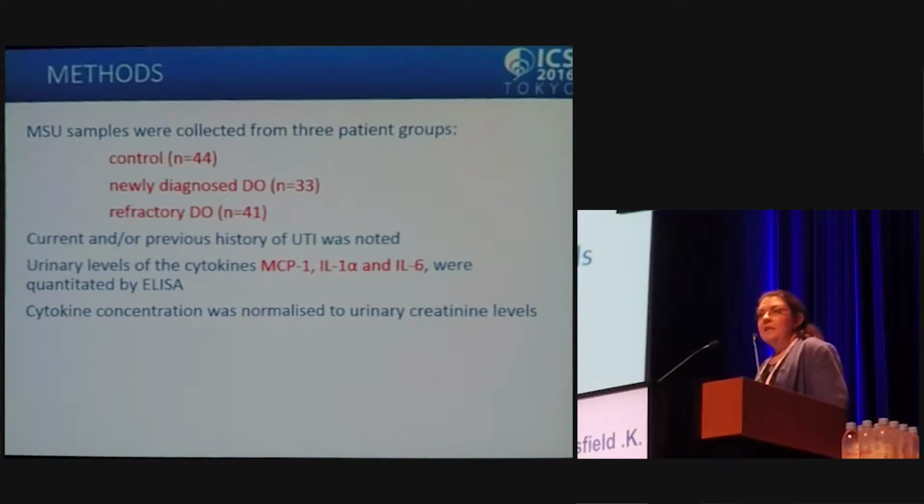To do this, we collected midstream urine samples from control patients, from patients with newly diagnosed detrusor overactivity and from patients with refractory DO, and then we used an ELISA assay to quantify the levels of the urinary cytokines macrophage chemoattractant protein 1, interleukin 1 alpha and interleukin 6.